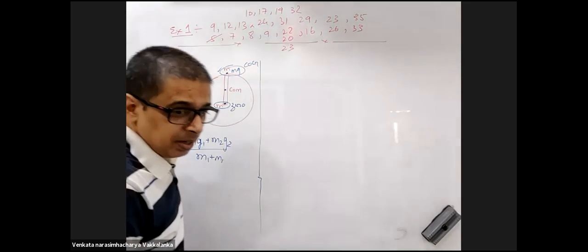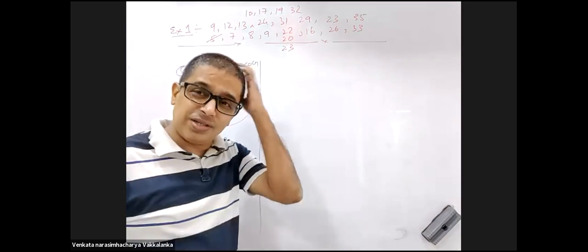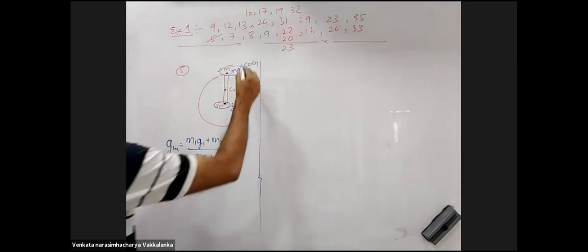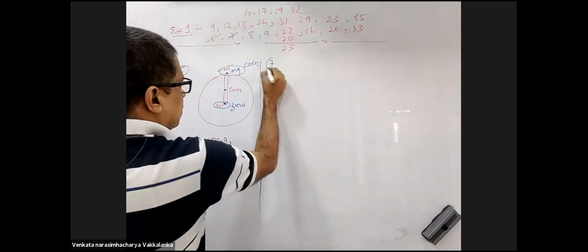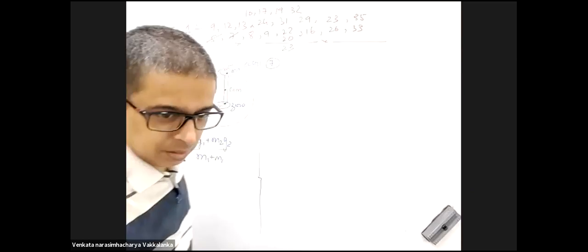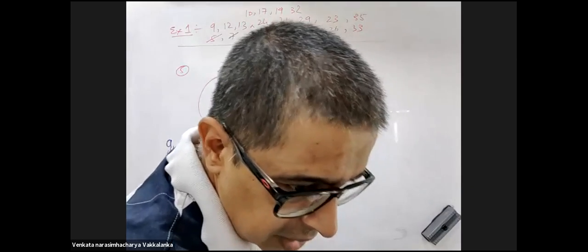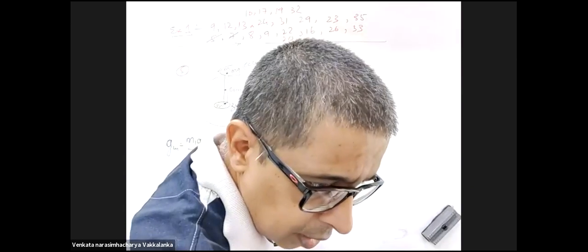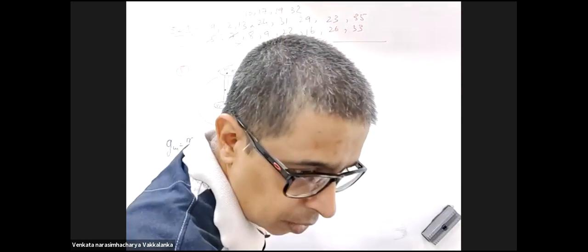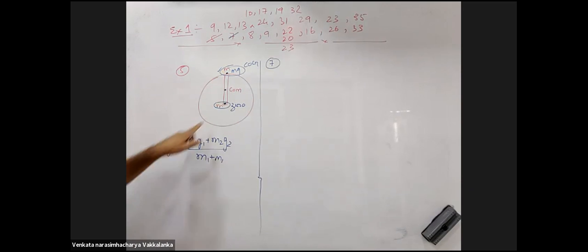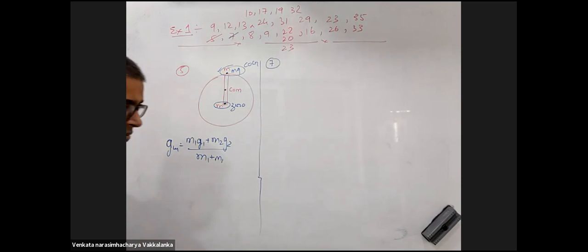The moment you read this question, you'll think we are not taught center of gravity here. This has got nothing to do with center of gravity. But even then, the denominator won't be only M1, right? Denominator will be... I didn't get how it will be R. No, you are not calculating the acceleration of center of mass.